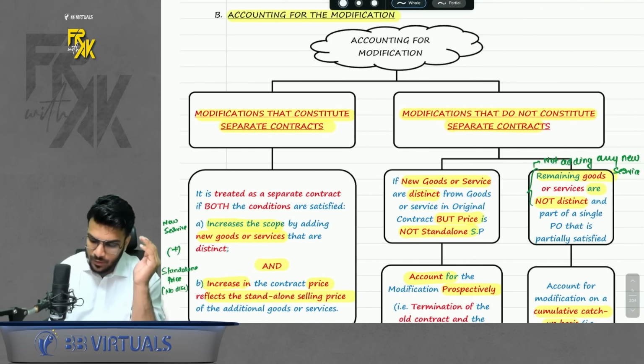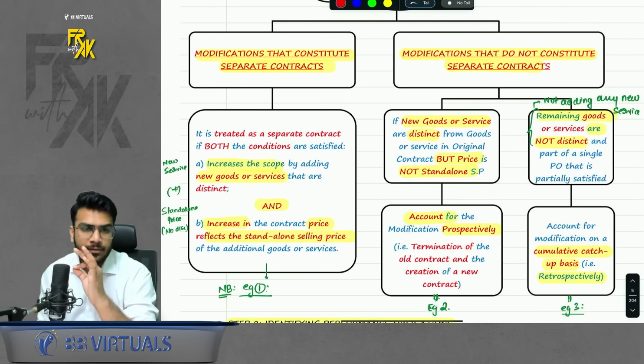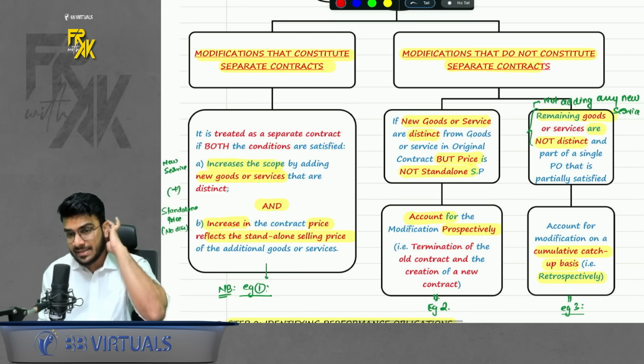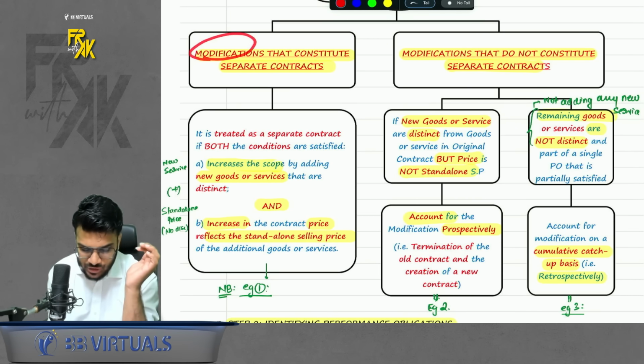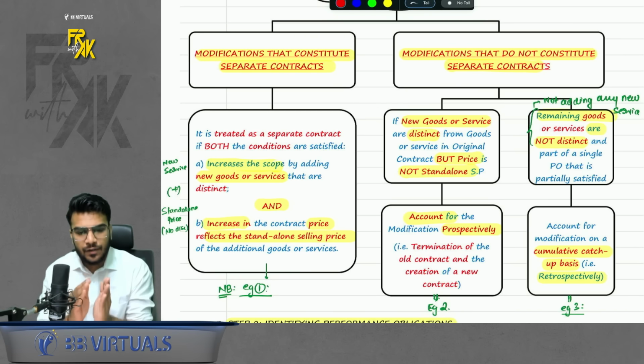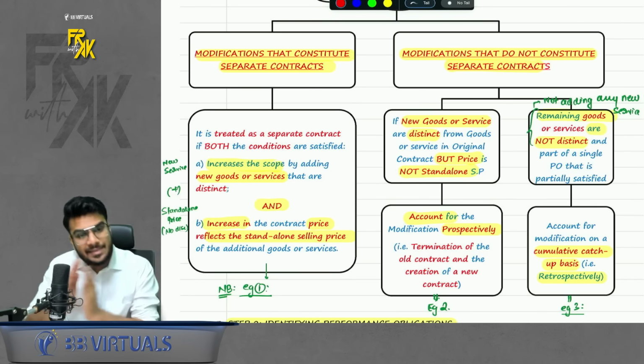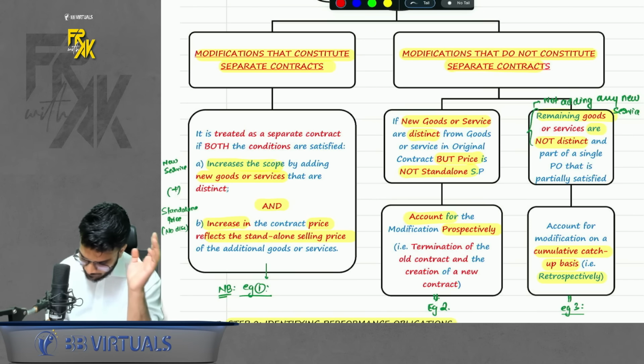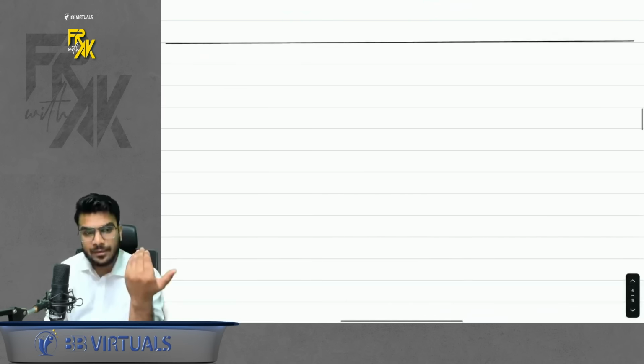In case you remember, we have in all 3 possibilities. 3 scenarios are possible. First, modifications that constitute separate contracts. What is the meaning of this? This means even if you modify a contract, you will treat it separately. Sir, when does this happen? Again, let's take some examples.